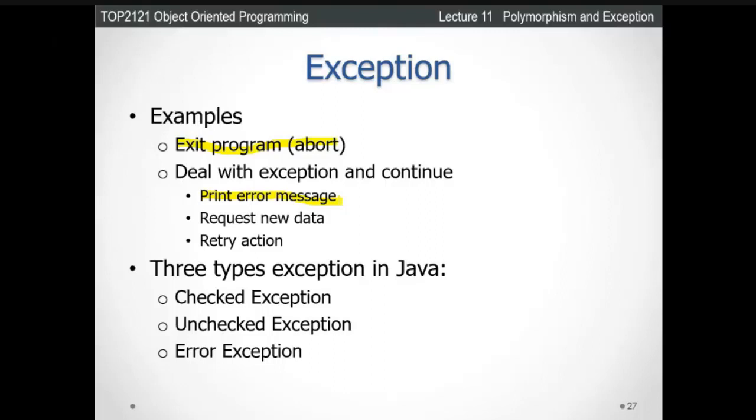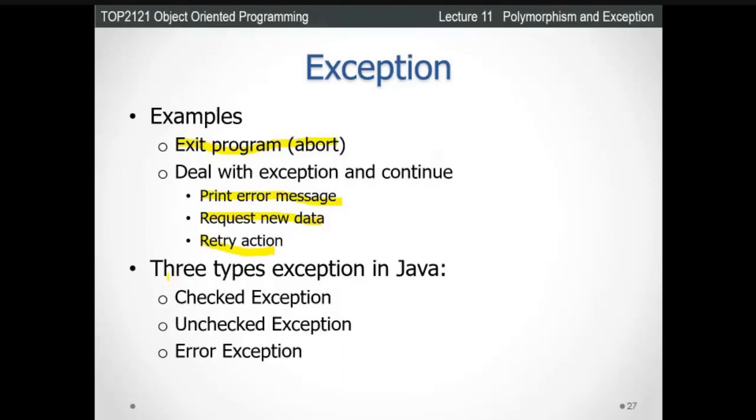Request new data: if you input the wrong data, it will ask you to input the right data and try again. It will give you the message so that you can input the right data. Retry actions: you can ask the user to retry again, because they input the wrong information.